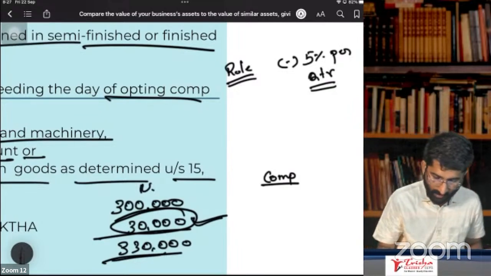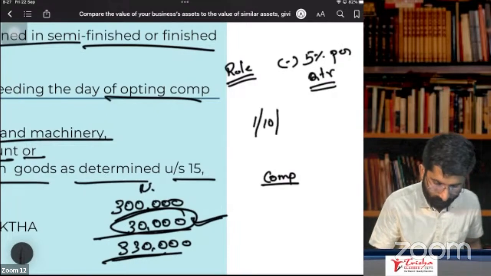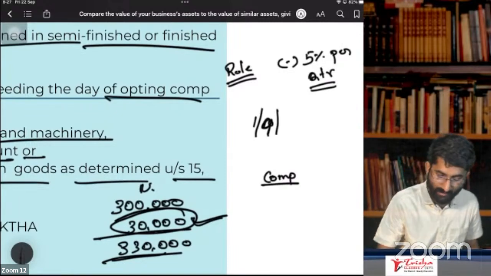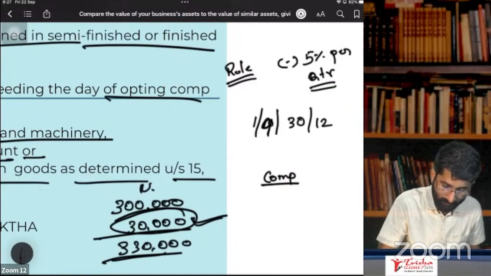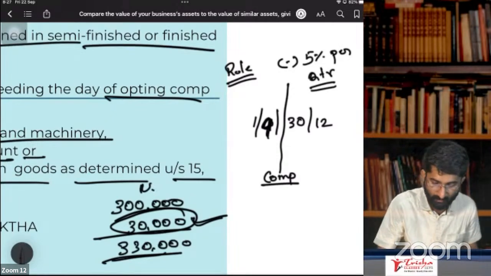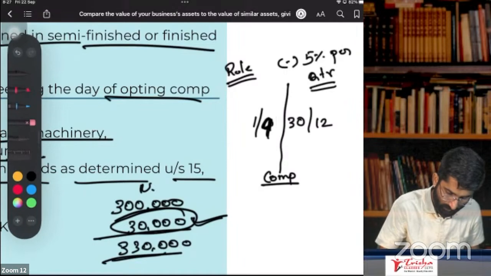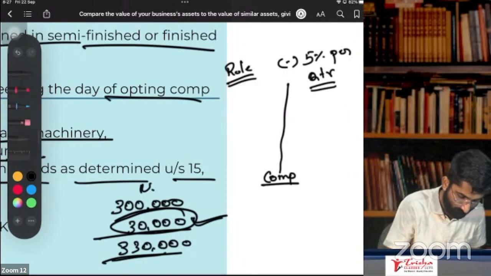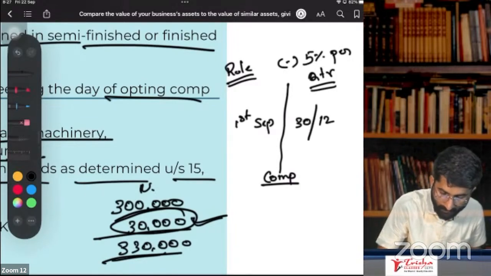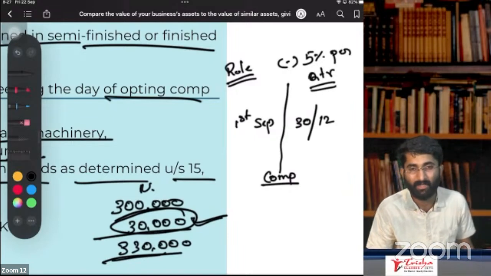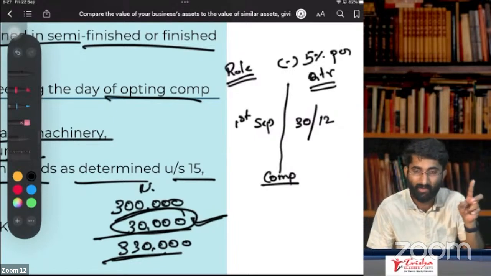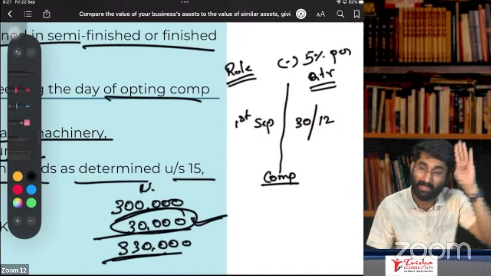Think that I have purchased the machine on 1st of September. I am selling this on 30th of December. Confusing, sir? 1st September, I purchased the machinery. 30th of December, I am selling the machinery. Now, how many quarters have I used this? As per accounts, it is September, October, November, December, somewhere 4 months.